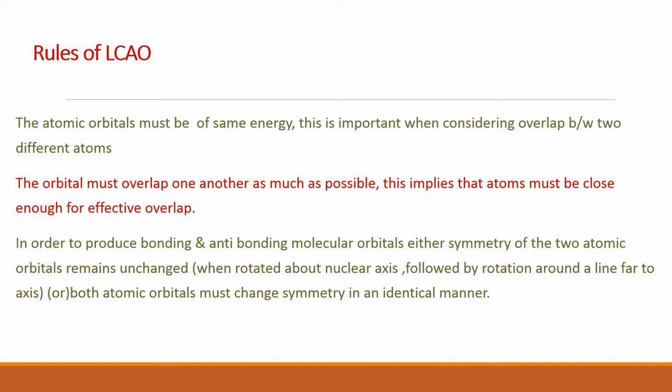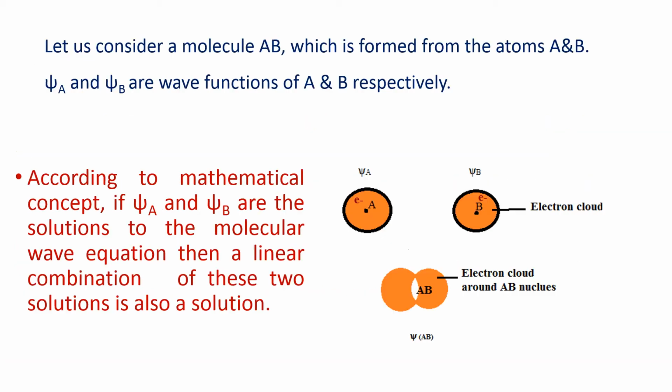Secondly, the orbitals must overlap one another as much as possible. That implies that atoms must be close enough for effective overlap. In order to produce bonding and antibonding molecular orbitals, either the symmetry of the two atomic orbitals remains unchanged, or both atomic orbitals must change symmetry in an identical manner. So, those were the rules.